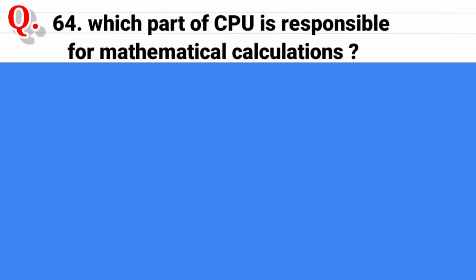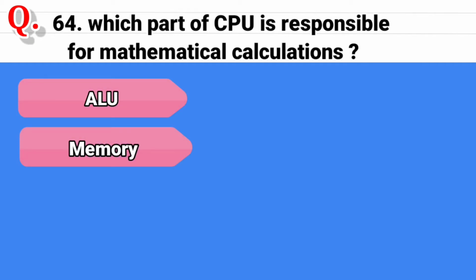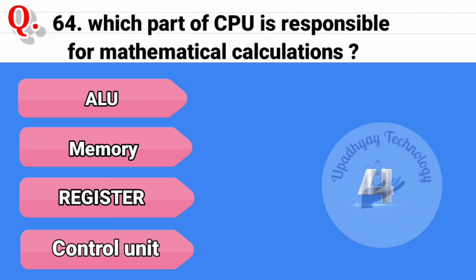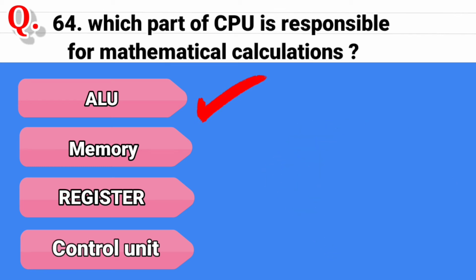Question 64. Which part of CPU is responsible for mathematical calculations? And the options are ALU, arithmetical logical unit, second option is memory, third option is register, and the last option is control unit. And the correct answer is ALU, arithmetic and logical unit.